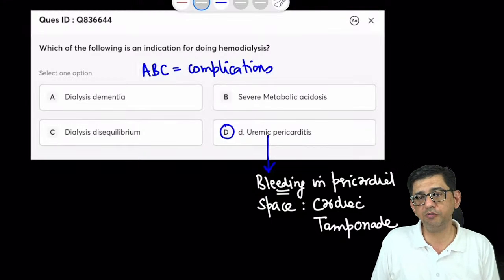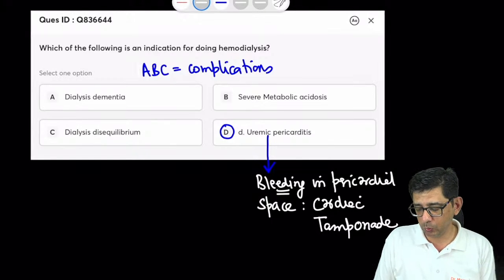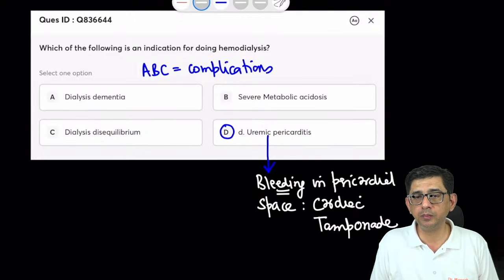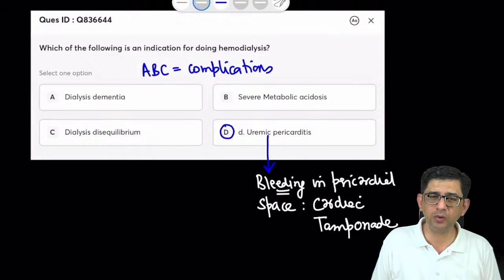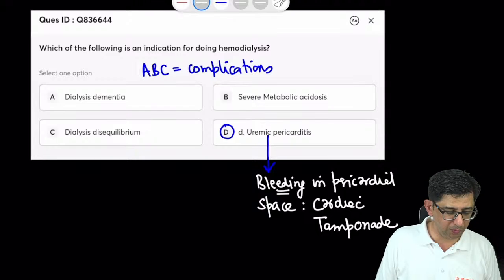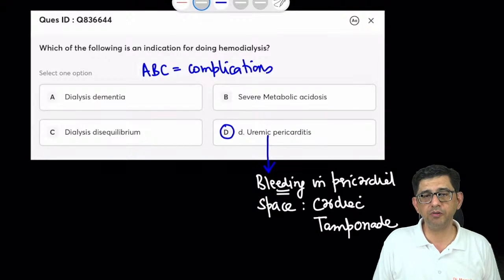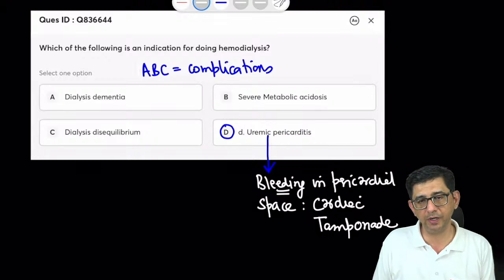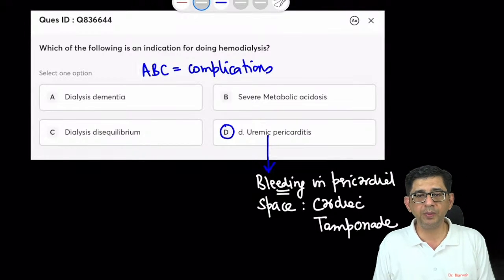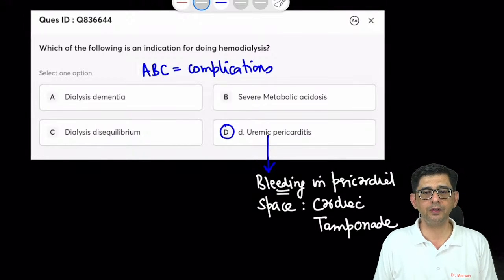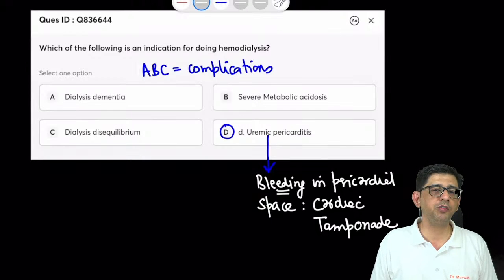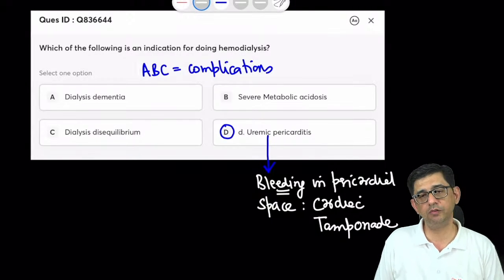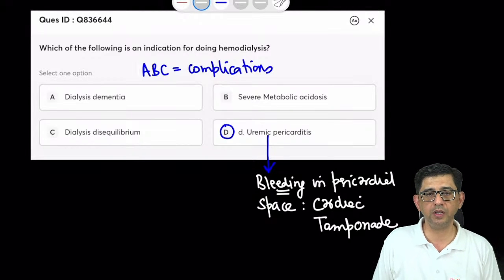So because of the presence of hemopericardium in a CKD patient or acute kidney injury also, wherever there is uremia, that is why we would be comfortable doing dialysis in this particular patient to get rid of the toxin, improve the platelet function, improve the coagulopathy component, and ensure that this guy lives. The learning objective is that coagulopathy can be seen with liver failure as well as renal failure. I repeat that again.